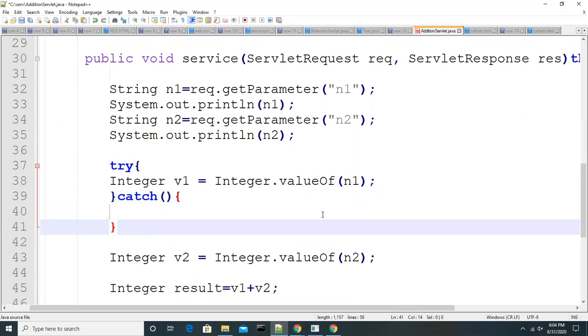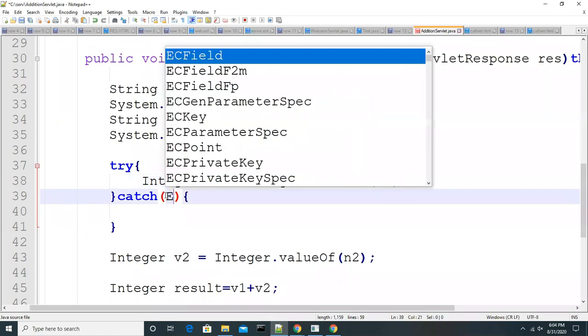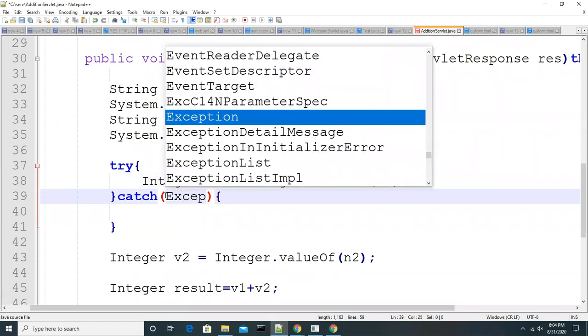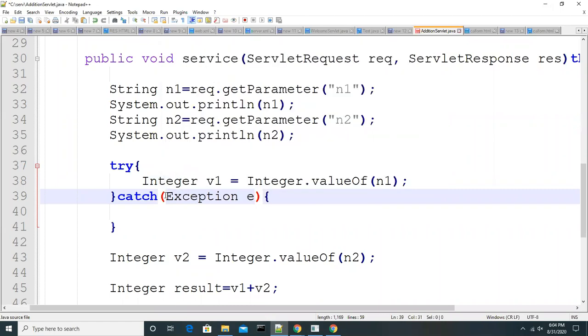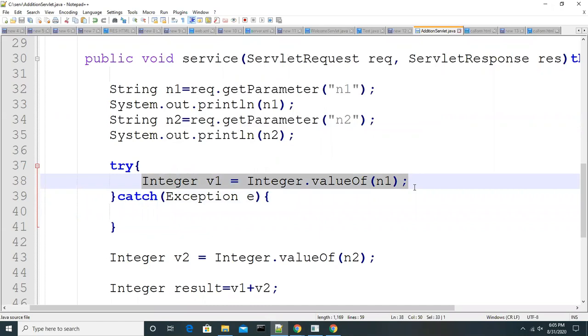Try and catch block. So I added a try and catch block here. I kept the code that can cause an exception in the try block. If some exception occurs, which block will the JVM come to? Suppose while executing this line, it got some exception.